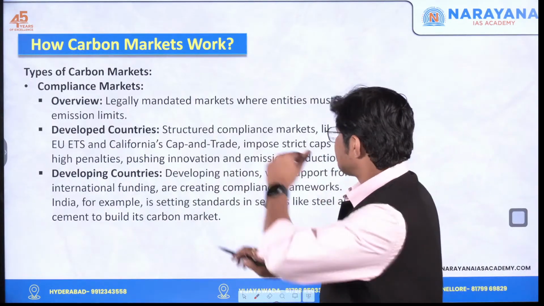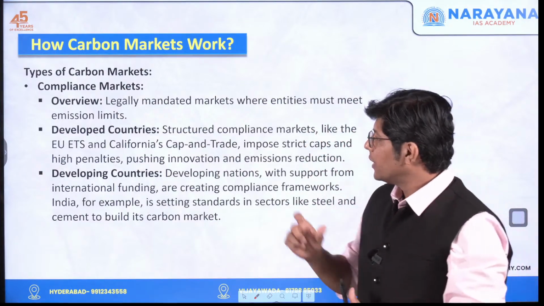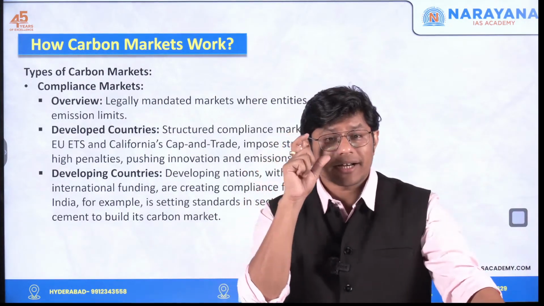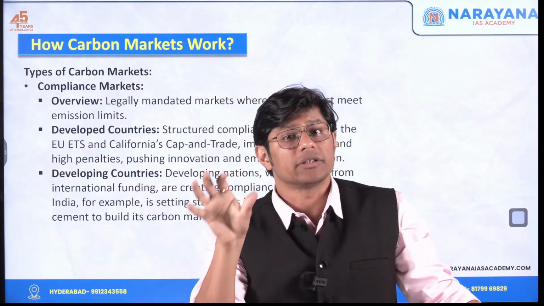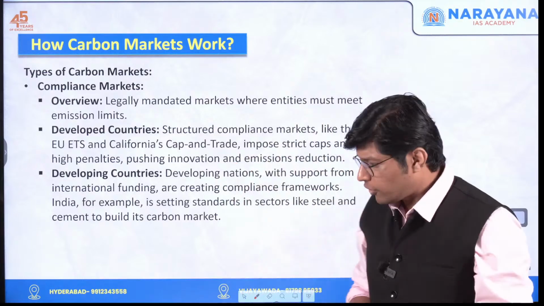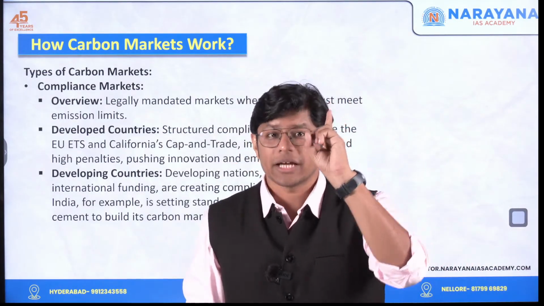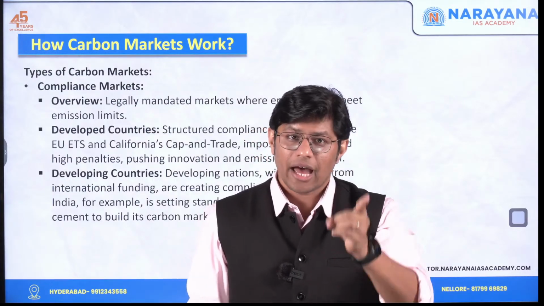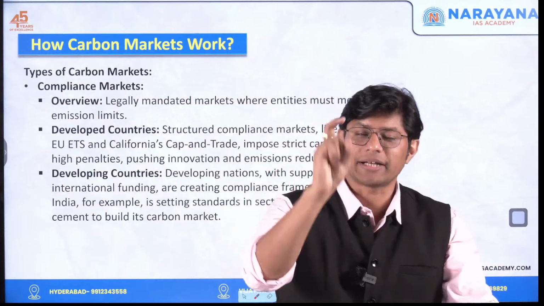Now, what is this compliance market? Which means here the countries have to comply by the rules and by the norms, which means, for example, if a country is given a target to reduce carbon emissions, then that country has to ensure that target has to be met.